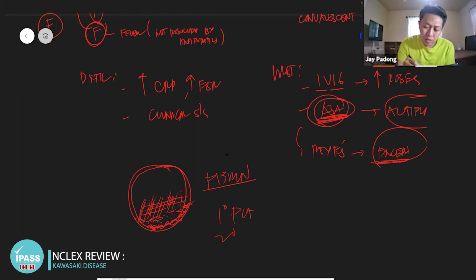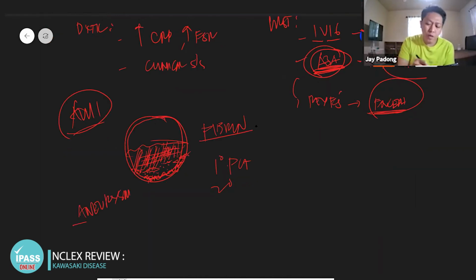This is your fibrin. What will happen? This is a clot formation. So that's why it can cause what? It can cause AMI, acute myocardial infarction, among these individuals. That's why it's a complication. Apart from AMI, it can cause an aneurysm, or coronary aneurysm.